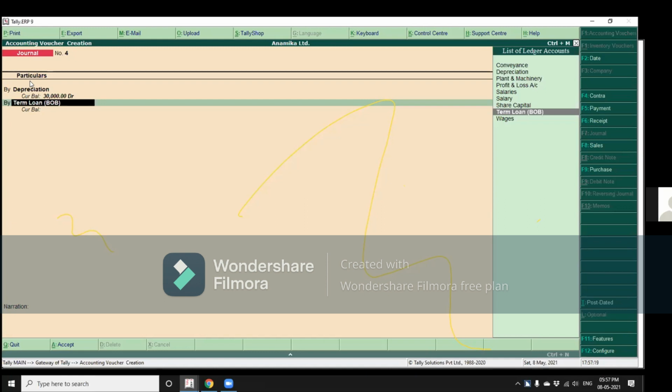See, once I install my software in my computer, if I am going somewhere or if I want to access my data from somewhere, is it possible? From another machine? Yes, it is possible. You can install Tally in education mode, that is demo mode, and you can check your data. You can import the data from your current machine. What we do is place our data on a cloud, either Google Drive or OneDrive. So whichever machine we are sitting on, we just import it there and we have the access.